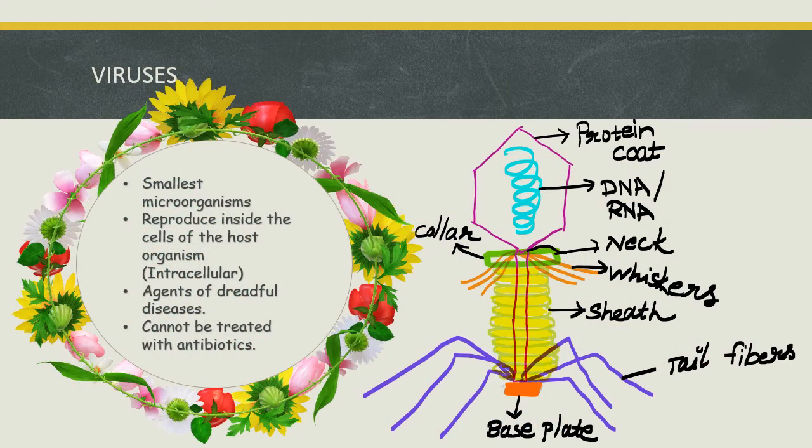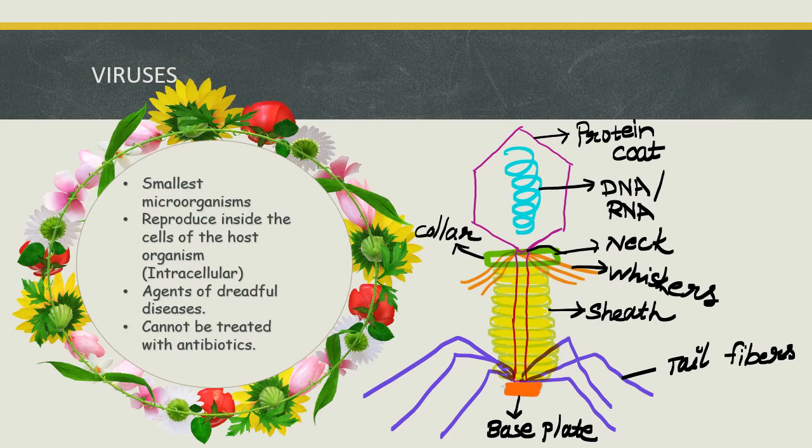Next is the most dangerous one, as we are facing now because of this virus. This is a type of intracellular organism. Intracellular means living within the human body, with the host.